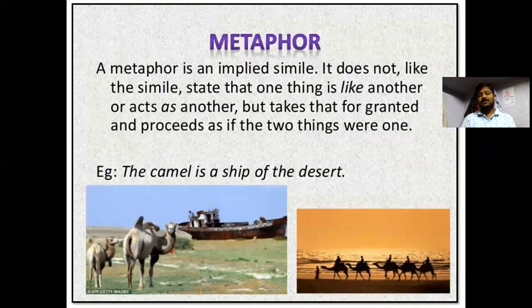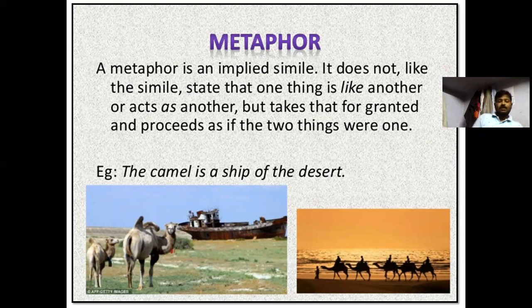A metaphor is an implied simile. It is not like the simile, which states that one thing is like another, or acts as another. A metaphor takes that for granted and proceeds as if the two things were one. The camel is a ship of the desert. Simply, we have to understand that without using as or like, we compare two things in one way, like this.